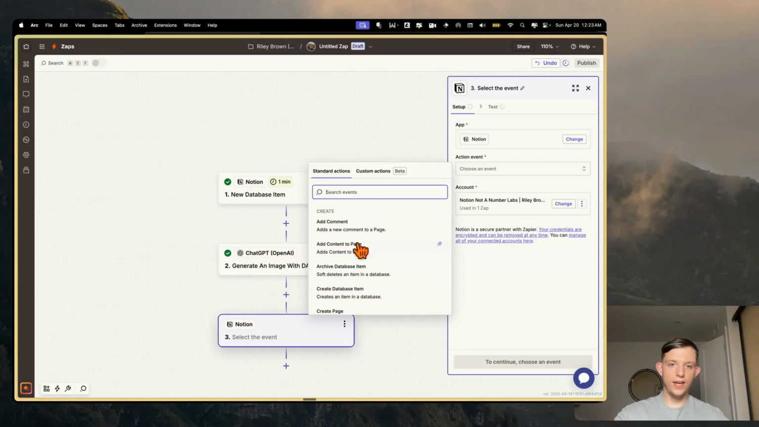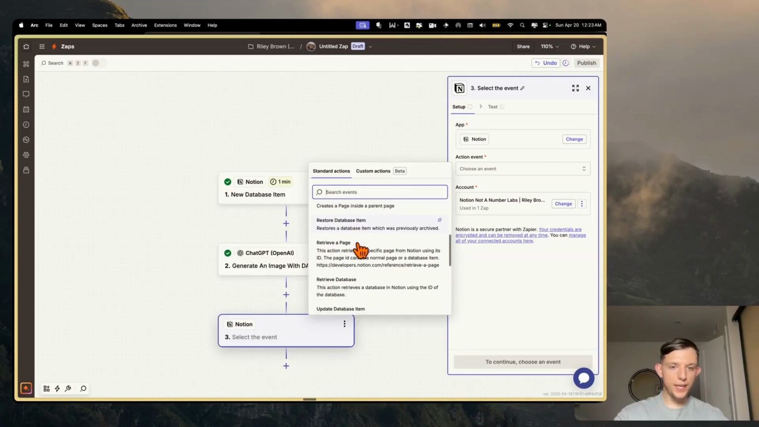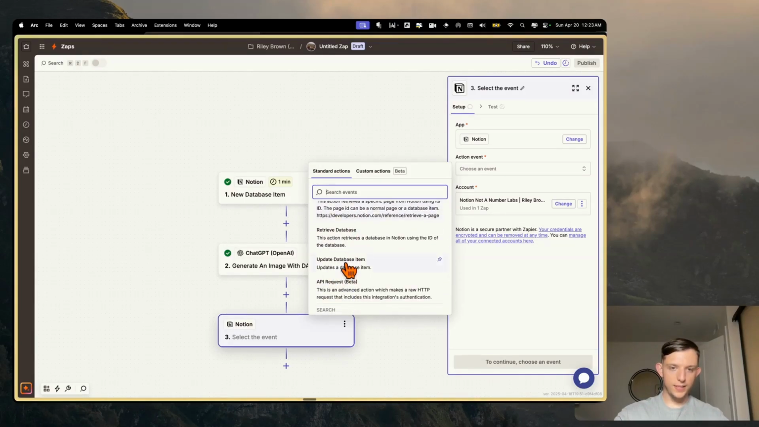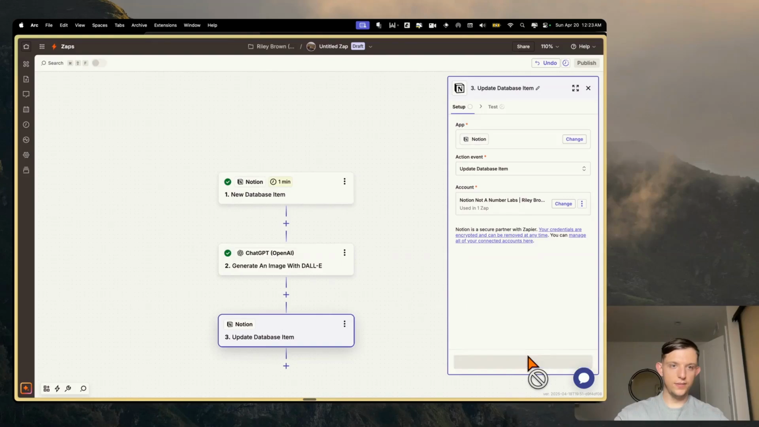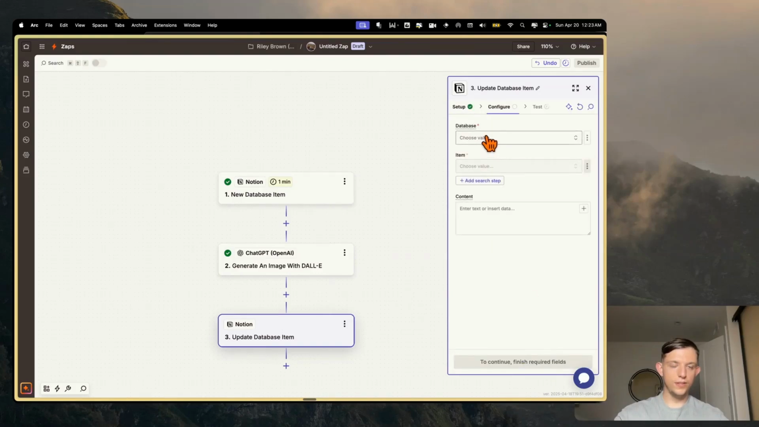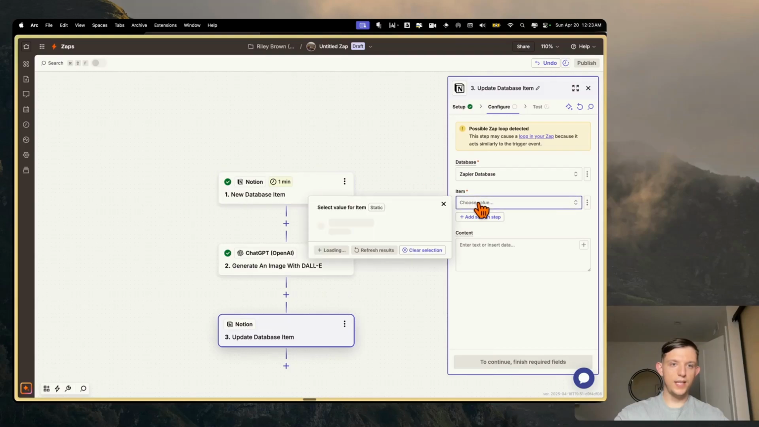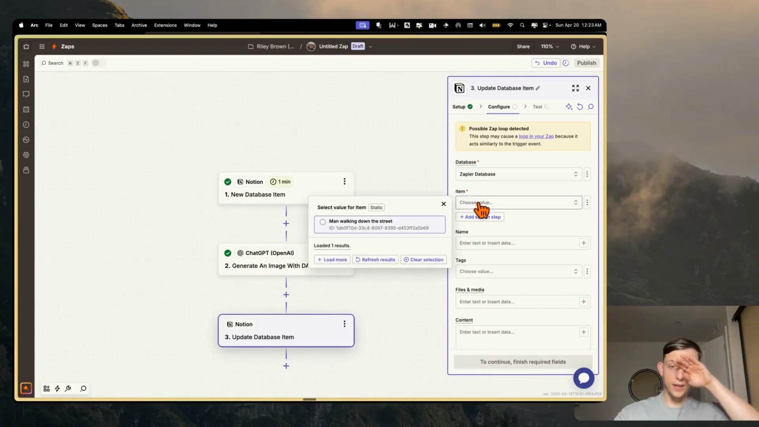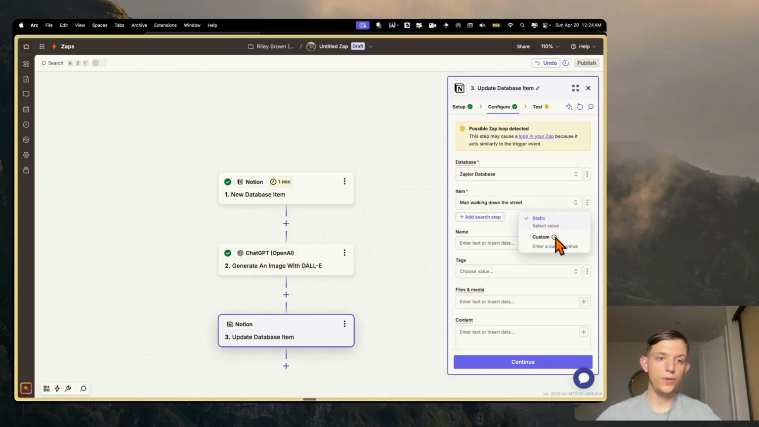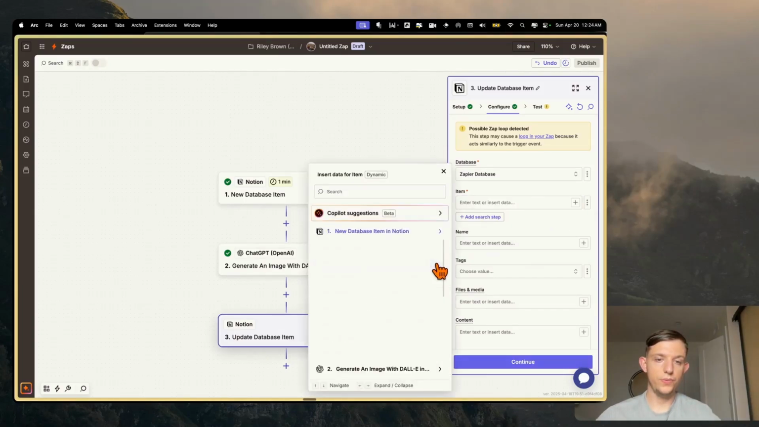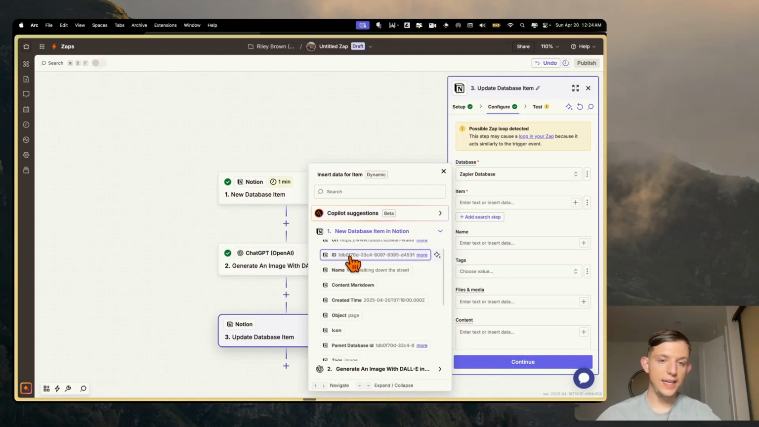So choose event, and now we want to update a database item and continue. And what we want to do here is we want to update the Zapier database, and then the item that we want is the same ID. And so we actually want to do a custom value here, and we want to make sure we select the ID. So we want to choose the same ID that triggered the first one.